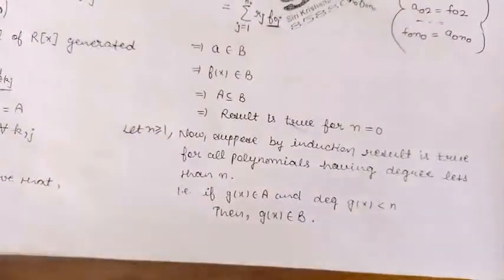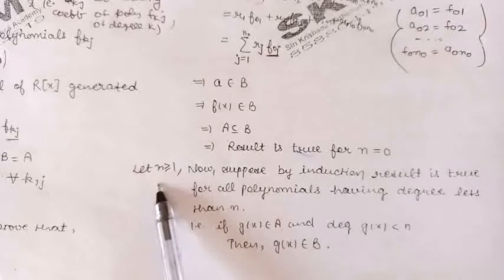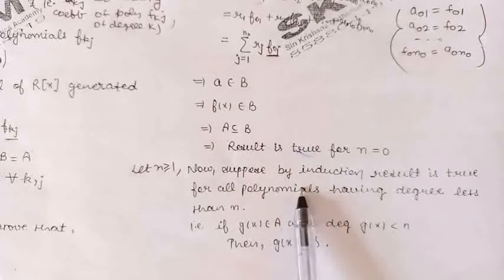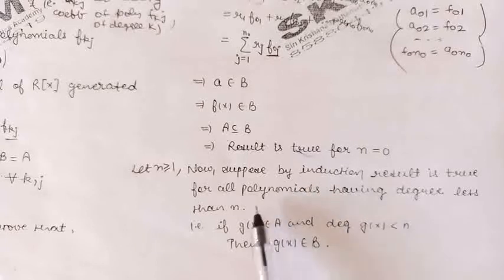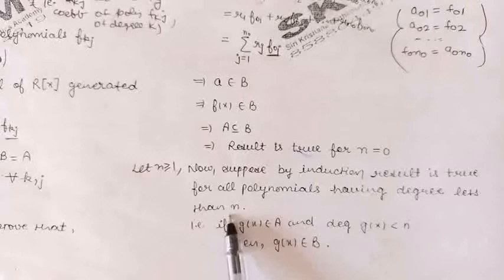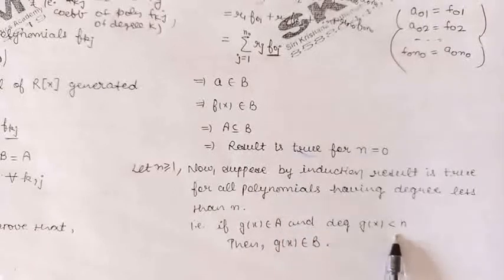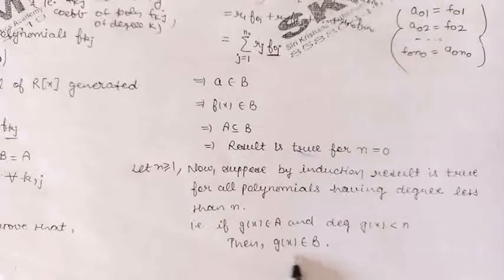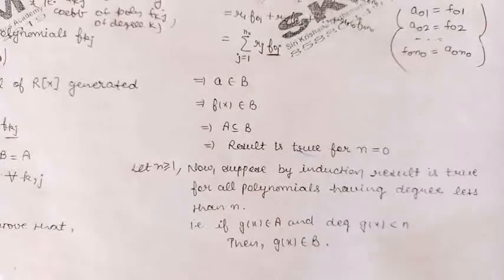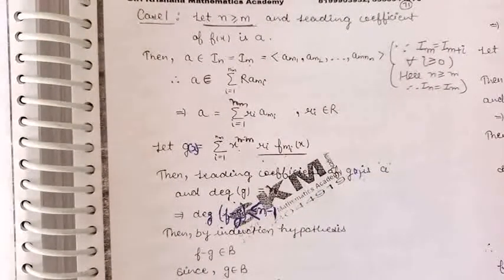Now let us assume n is greater than or equal to 1, and as an induction step, let us assume the result is true for all those polynomials which have degree less than n. Means if we have a polynomial g which belongs to A and has degree less than n, then that polynomial g belongs to B. Now there are two possibilities. Either n will be greater than or equal to m, or n will be less than m.